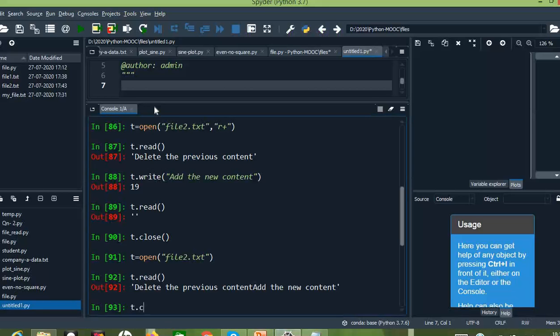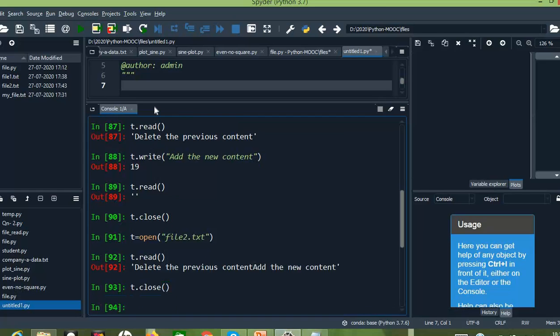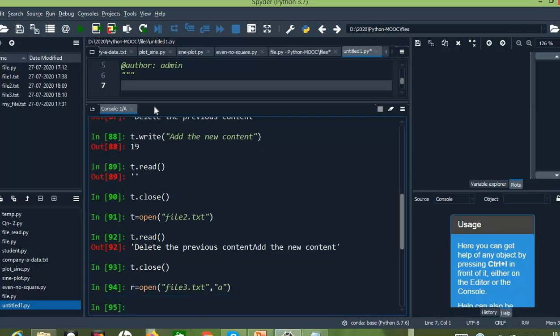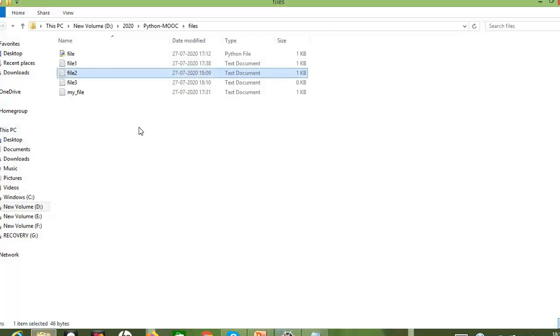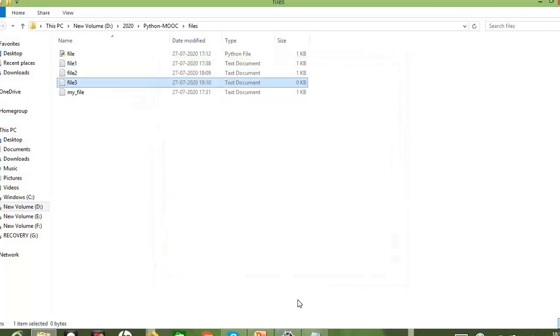Let me first close the previous one. Okay, so now let us open r equals to open of file3.txt comma a, right? So now we need to check here, right? So previously I don't have file3, but now file3 has been created, which is empty.